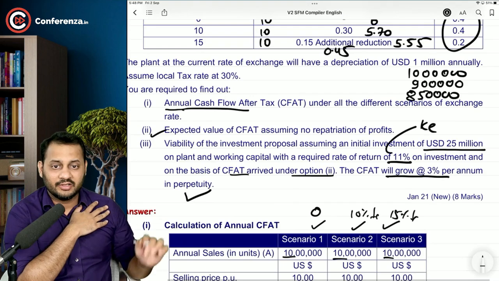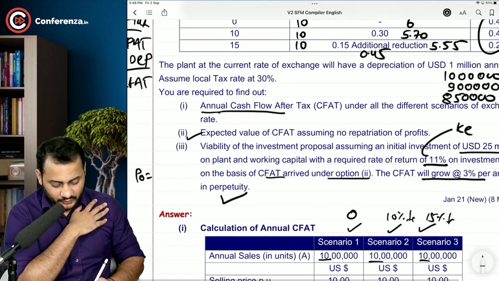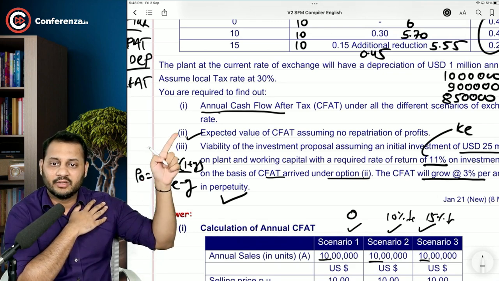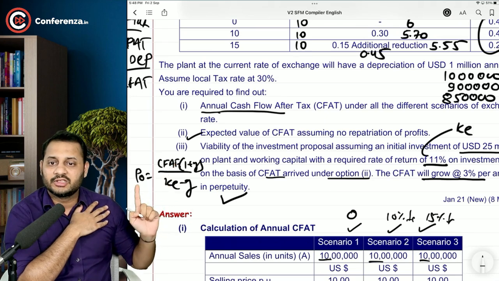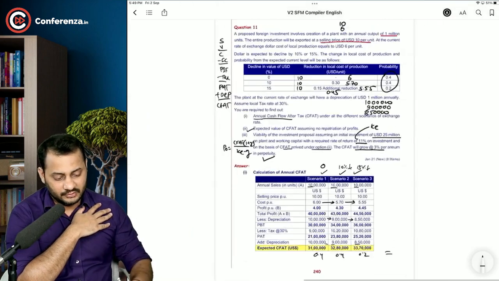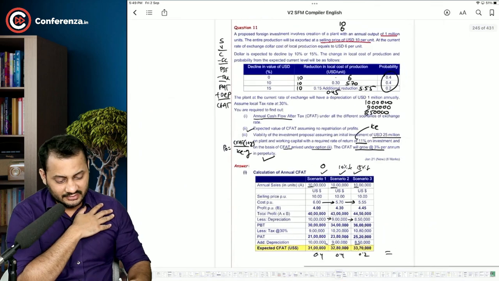It's very simple. You have to calculate the value of perpetuity and it will be like this: P0 is equal to CFAT 1, that means CFAT 0 into (1 plus growth), divided by cost of equity minus growth. Growth rate is given to you, and 11% is the cost of equity. The cash flow after tax that you have arrived at in the second option will be taken over here at 3% growth rate. So this is the value of the perpetuity. This is the total value. That's it. It's very simple.